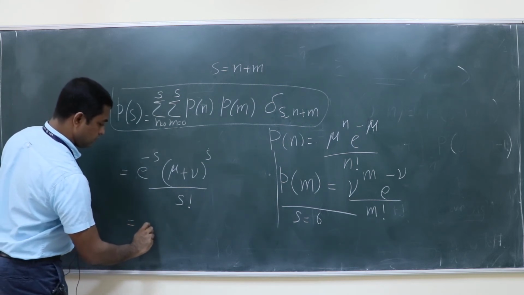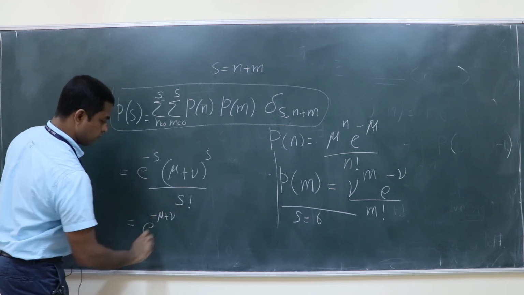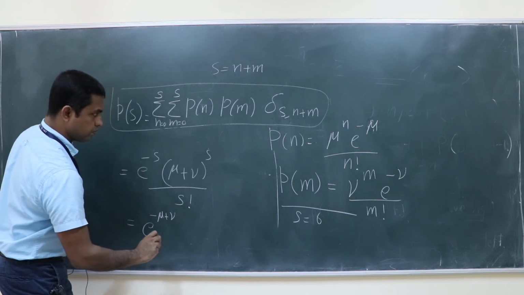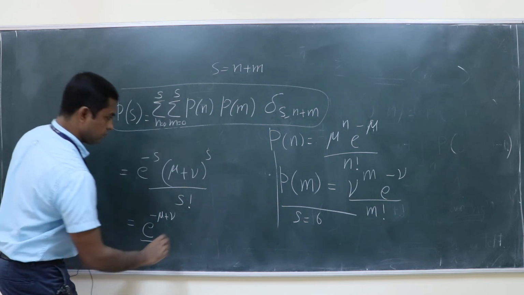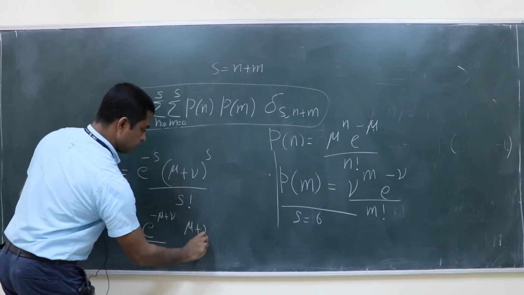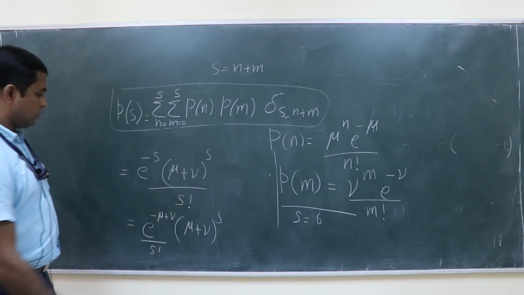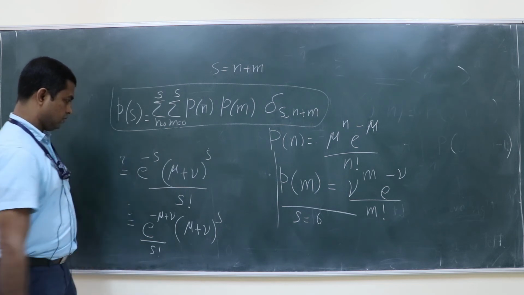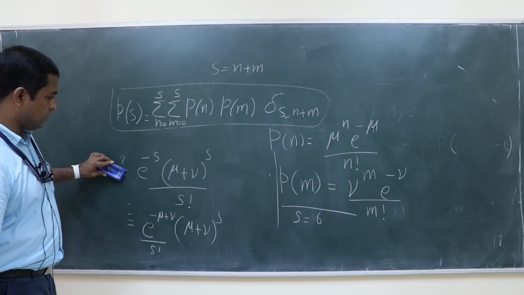Sir, e to the power minus (mu plus nu) by s factorial into (mu plus nu) whole to the power s. This looks reasonable. Yes, that's what I mistakenly took. Okay, so I can remove this, right? Yes, sir.